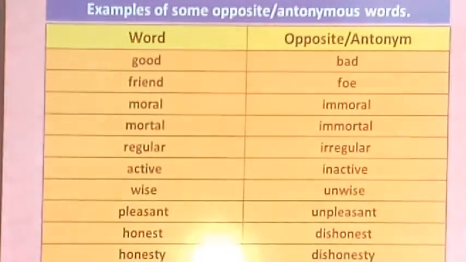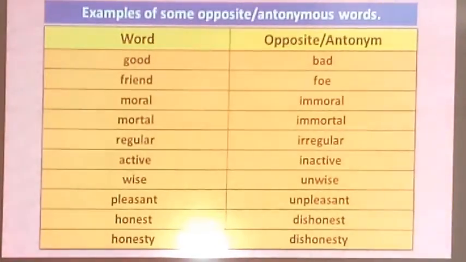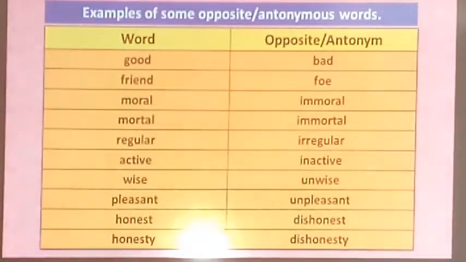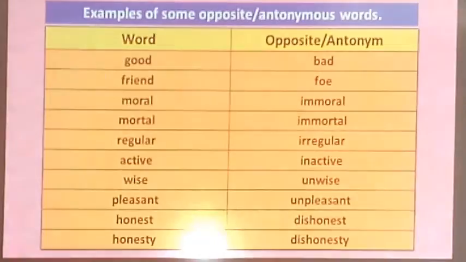Good, bad; friend, foe; moral, immoral; mortal, immortal; regular, irregular; active, inactive; wise, unwise; pleasant, unpleasant; honest, dishonest; honesty, dishonesty. Dear student, if you want to change affirmative to negative, you have to add not after auxiliary verb, and you have to change keyword.